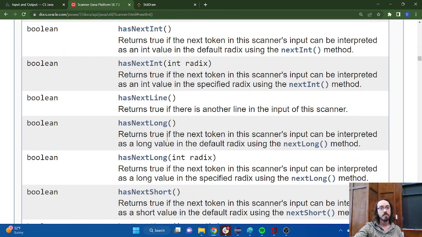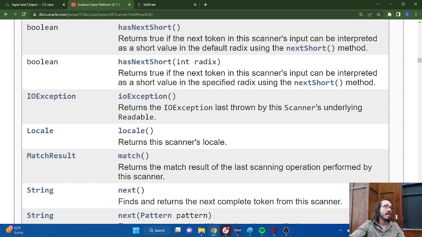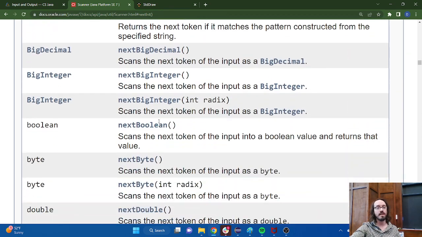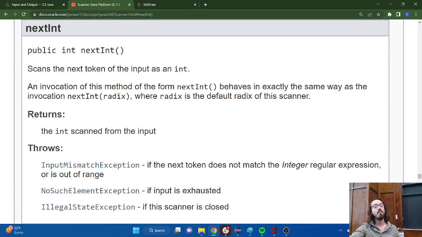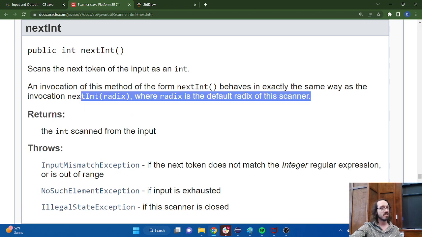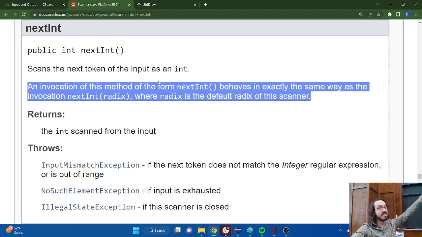But the idea is, okay, I have a program. I know I need to get some information from a user. I know I want them to type in integer values, so I've located this method called nextInt that seems like it might be relevant to me. You can actually click on this and it'll take you to a much more detailed description of what this can do for us. So it tells us the basic description. This all looks like a bunch of, I understand some of these words.